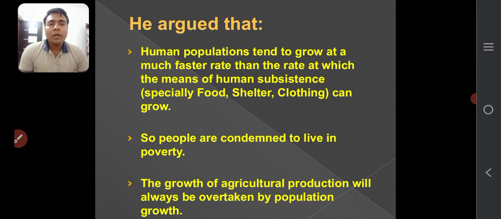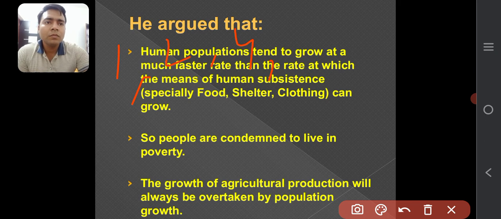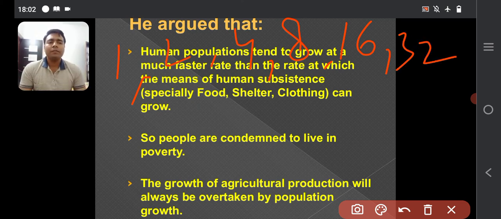If there is geometrical progression, just like the population growth, it will be like 1, 2, 4, 8, 16, 32, and so on. This is the geometric progression.